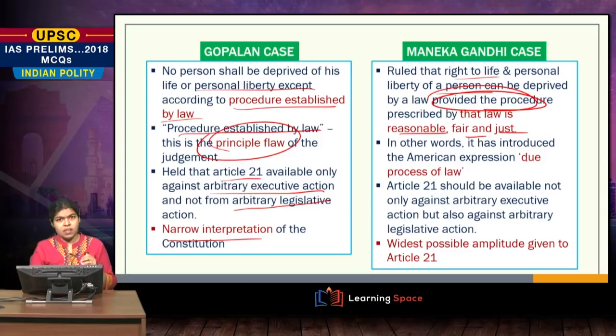In other words, it introduced the American expression, again a very important thing, of due process of law. Now Article 21 by this provision is available not just against arbitrary executive action but also against arbitrary legislative action. So this had the widest interpretation of Article 21.